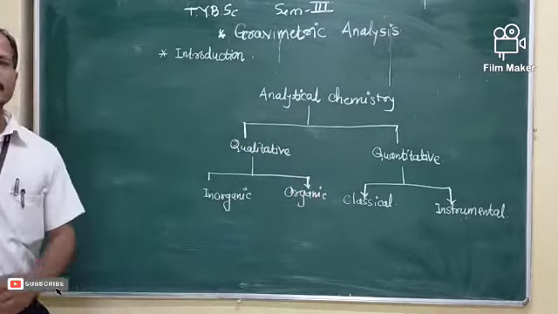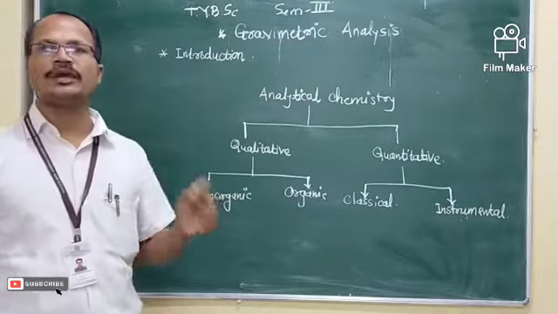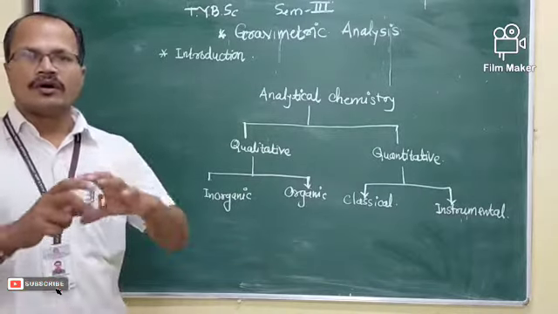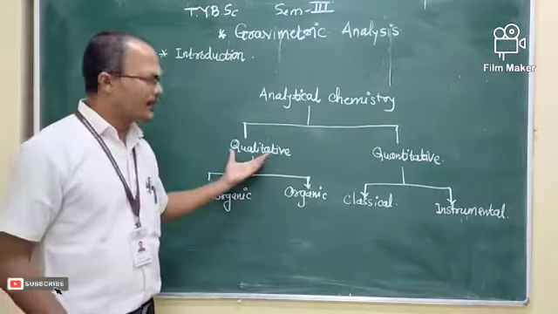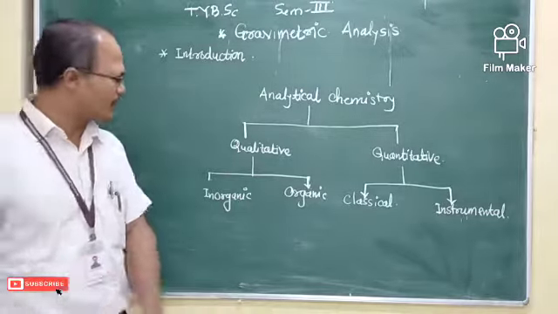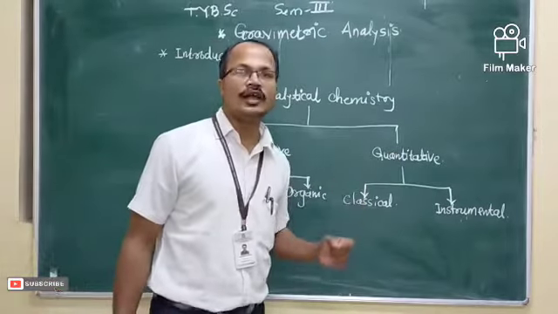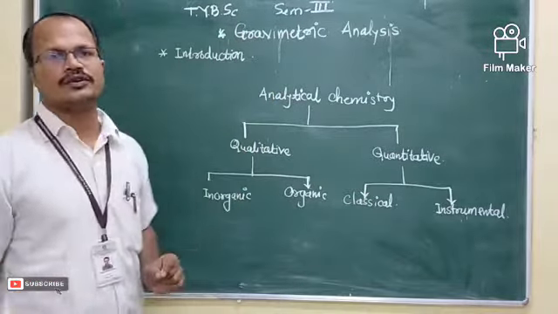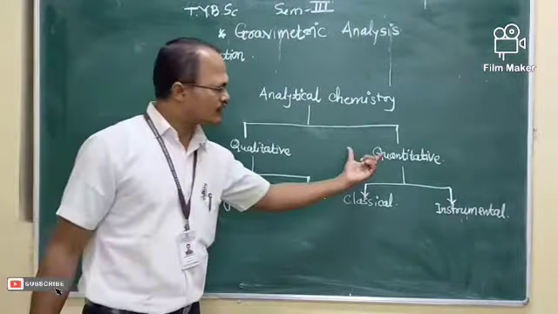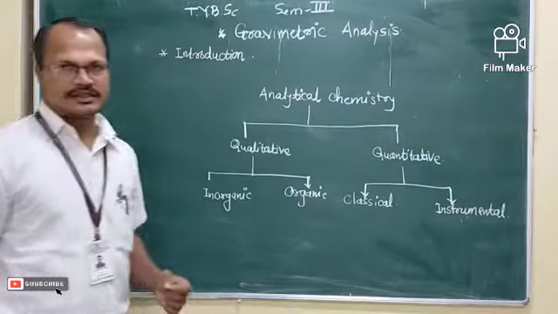With the help of qualitative analysis, we determine which constituents are present in the given sample, while quantitative analysis determines how much quantity of a particular constituent is present.